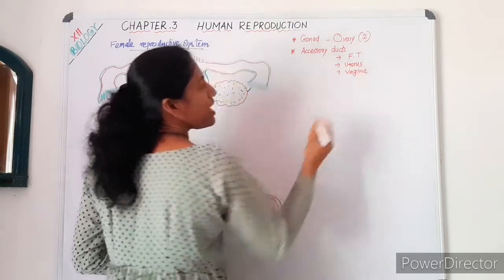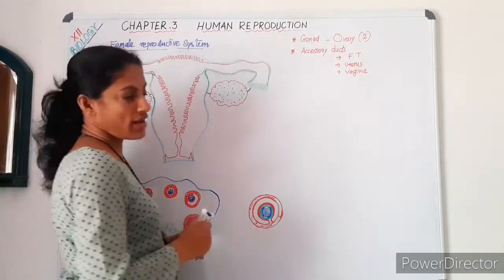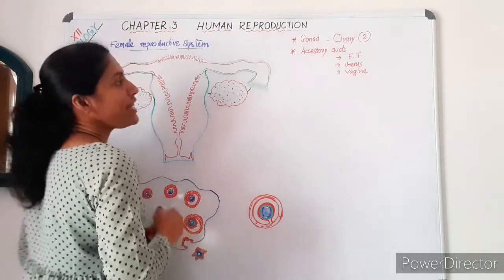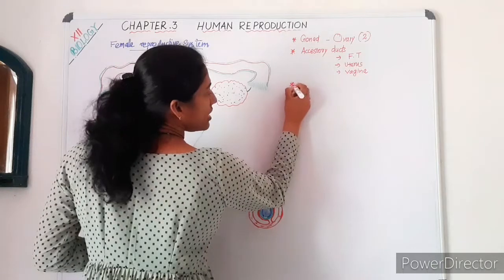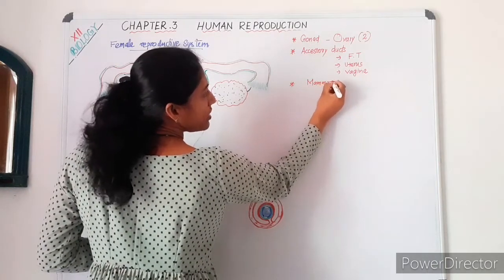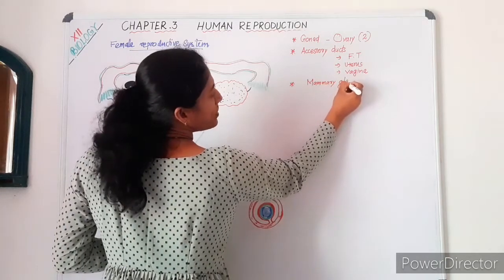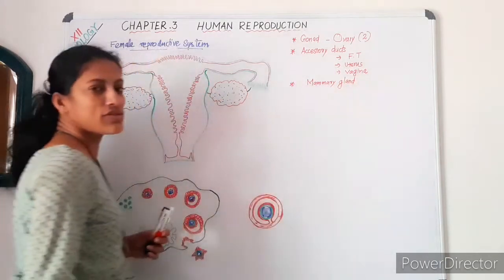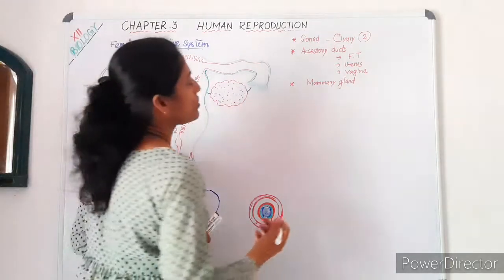These are the three parts of the accessory ducts in the human female. Then the accessory glands include the paired mammary glands. There are some minor glands also.